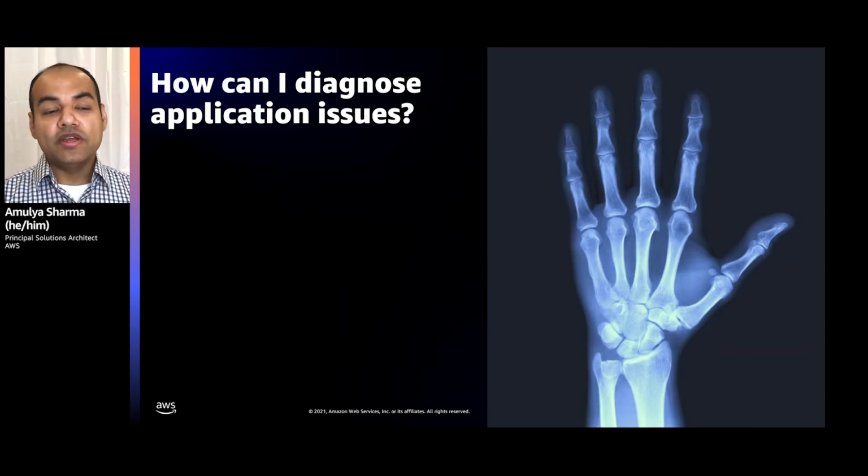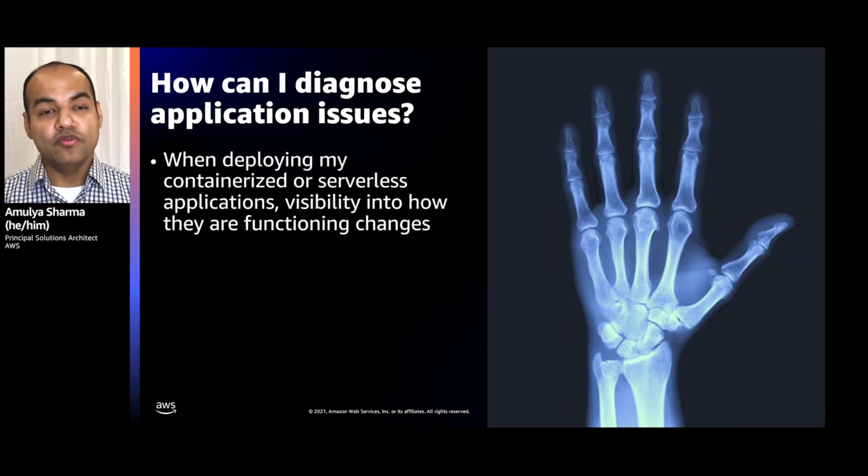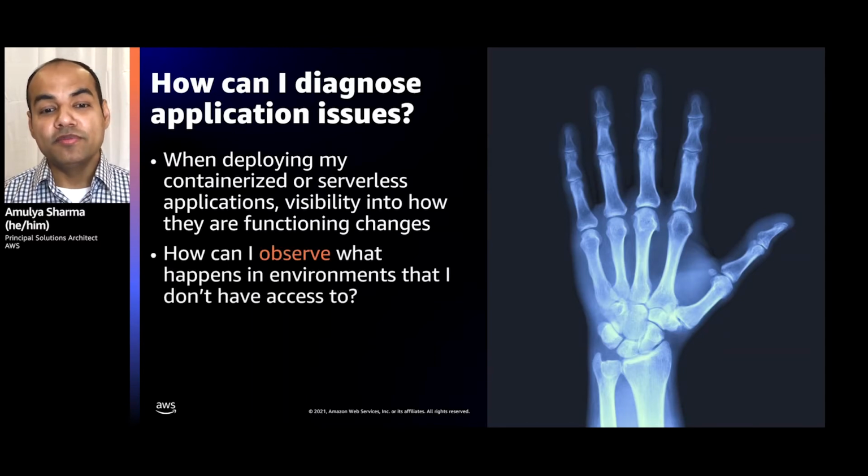So how can one get visibility into the system where you don't even have access to where your application is running? In fact, you don't even know on which server your application is running. But AWS observability tools are here to help. AWS observability services can help you gain insights into running applications and reduce mean time to detection.